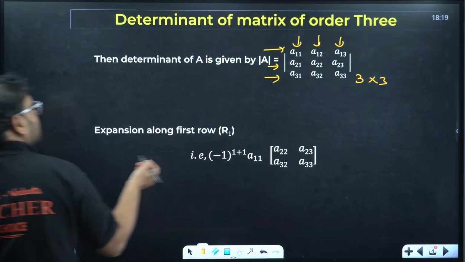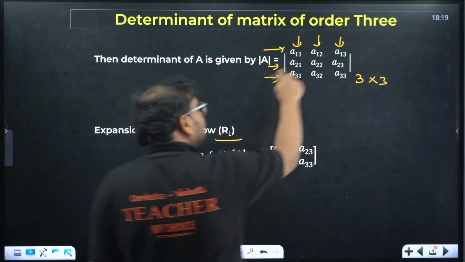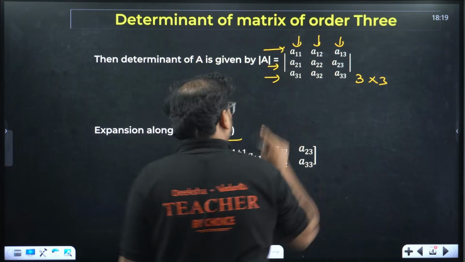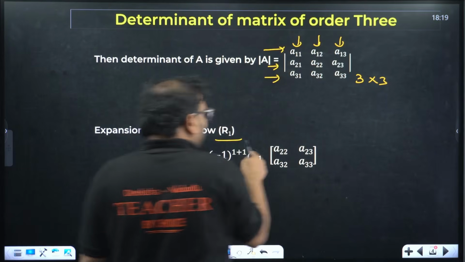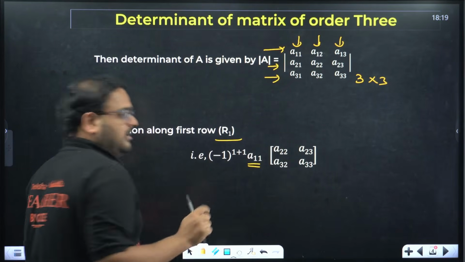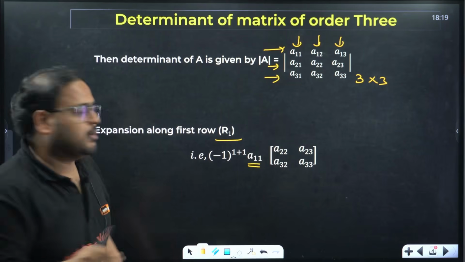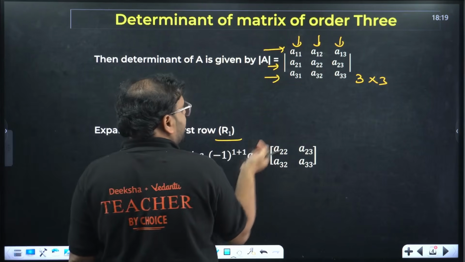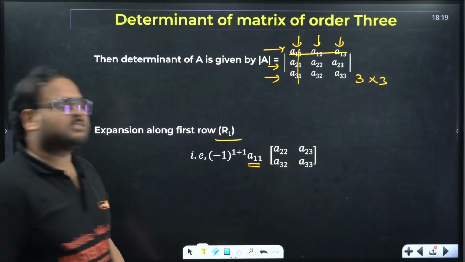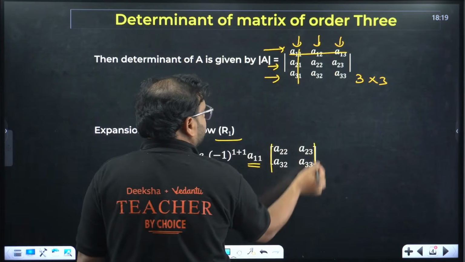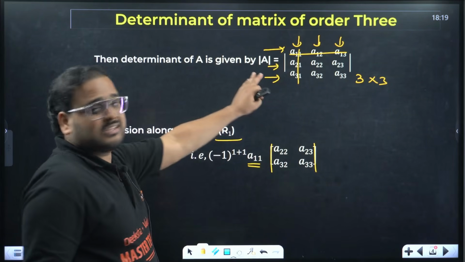If you expand across row 1, then you'll have to expand across each element. So you'll have A11, A12, A13. This is A11. When you do that, you have to remove whichever element you are writing over here. You have to remove the row or column in which it is present. So A11 is present in which row? First row, first column. So remove the first row, first column. The remaining you write as determinant of 2 cross 2 order. Check here A22, A23, A32, A33. This is just for the first element.